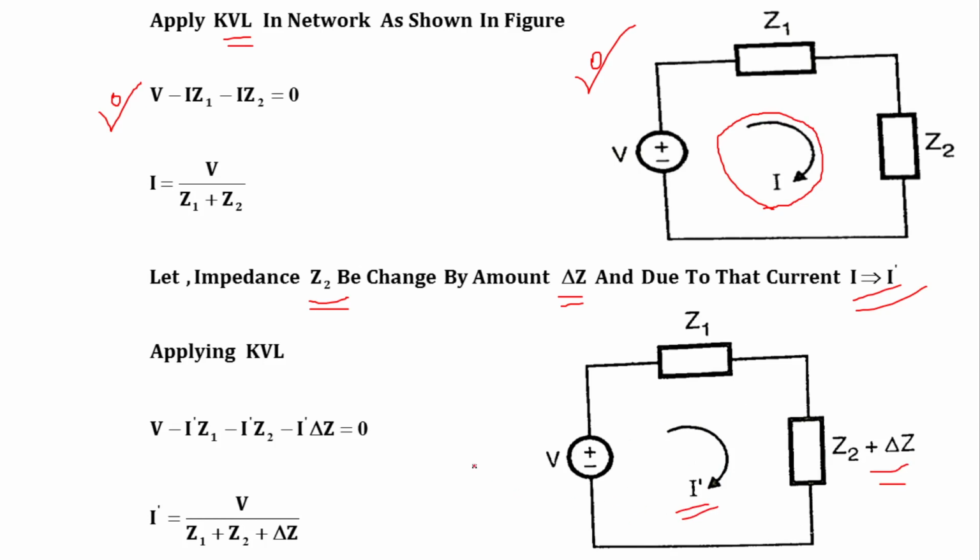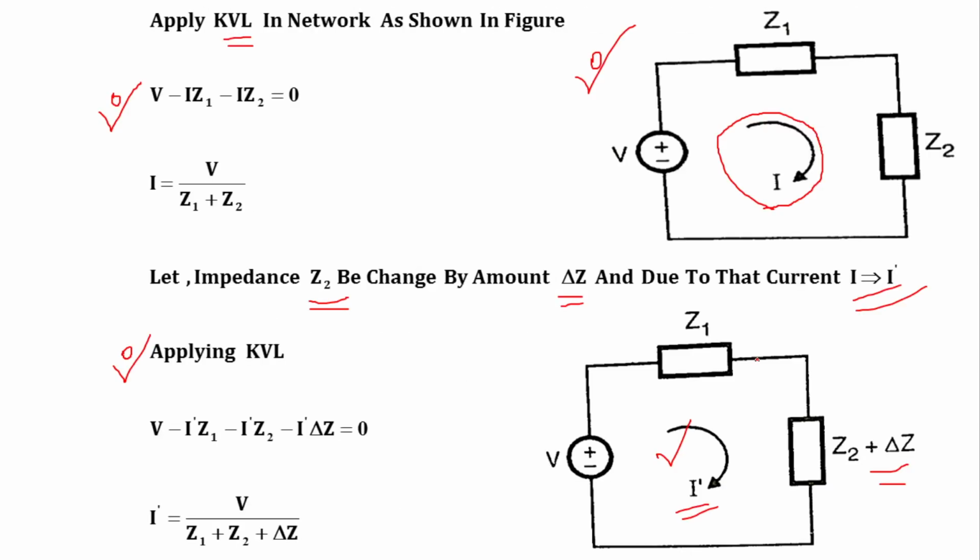So in this network with the changed impedance, we have to find this current. In this loop we also have to apply KVL. KVL for this particular loop is V minus I dash into Z1 minus I dash into Z2 minus I dash into delta Z, all equal to 0. So I dash is equal to V upon Z1 plus Z2 plus delta Z.